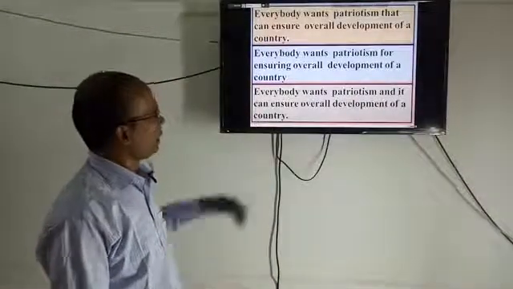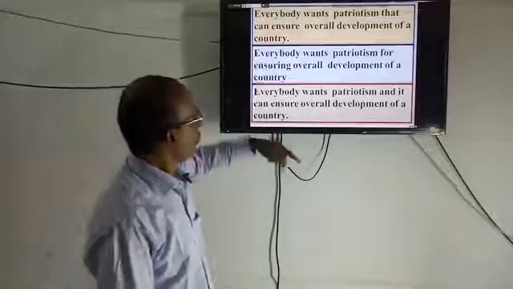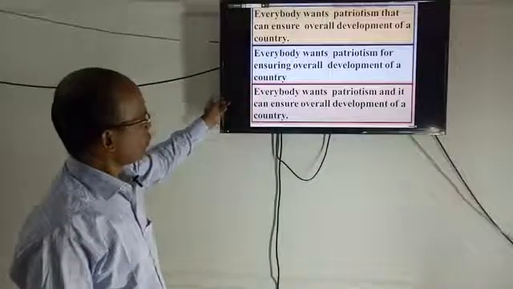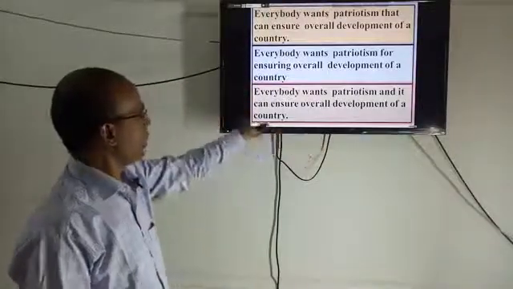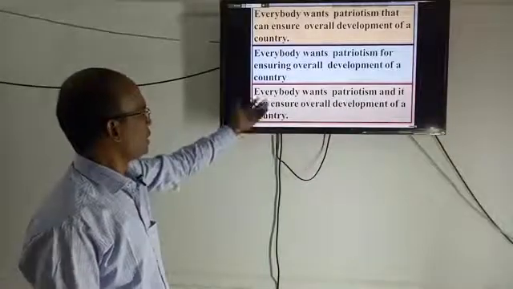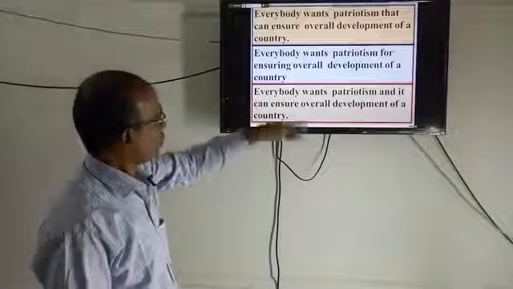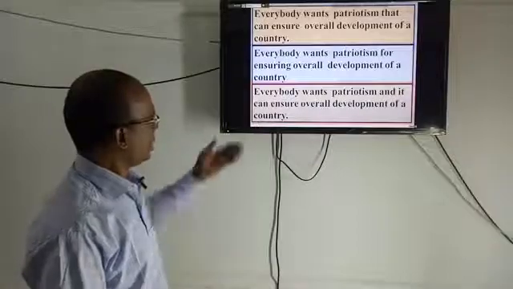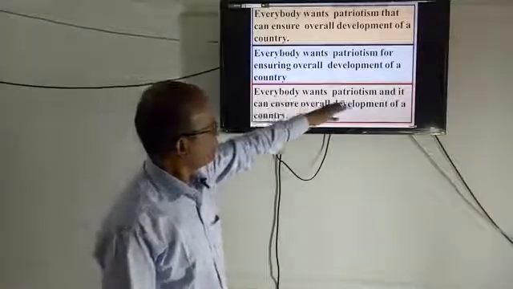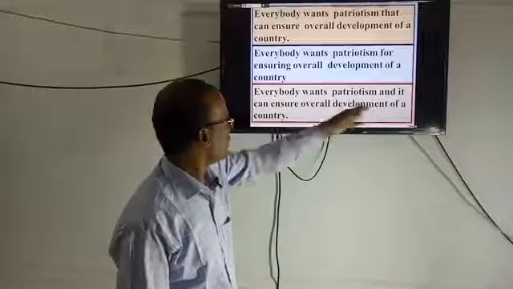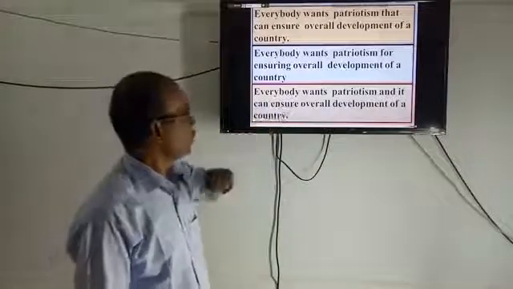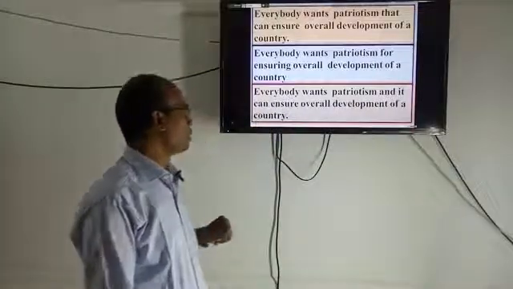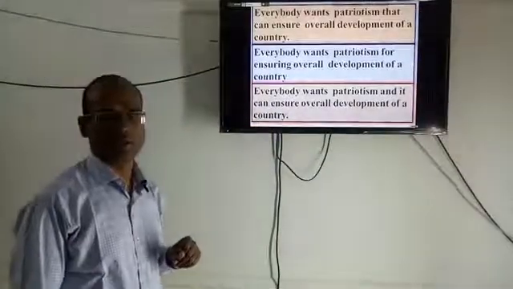And here, in case of a noun clause, we used the subordinate part as the first part. That means at first we wrote the subordinate clause. But here: everybody wants patriotism and it can ensure overall development of a country.